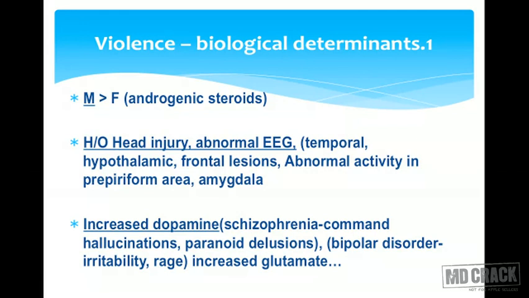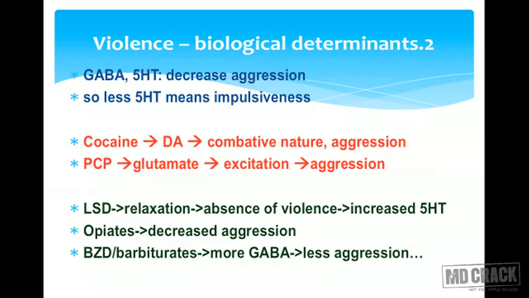So patients with schizophrenia who get command hallucinations and who have paranoid delusions, patients with bipolar disorder who have irritability and rage, and there is increased glutamate in this situation. These are the biological determinants. In addition, gamma-aminobutyric acid and 5-hydroxytryptamine, important to remember, decrease the aggression. So please remember, whenever 5-HT is less, it means impulsiveness and it exposes you to violence.